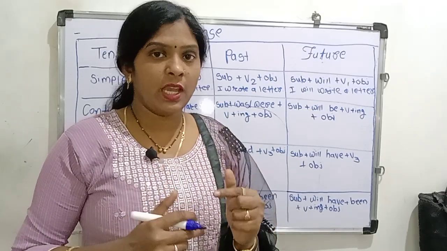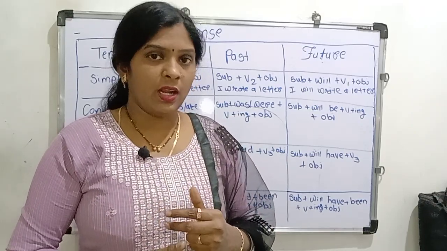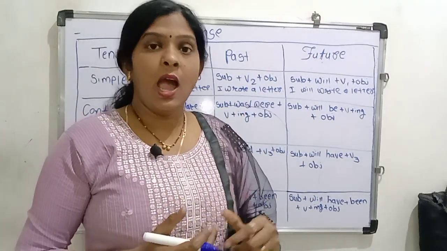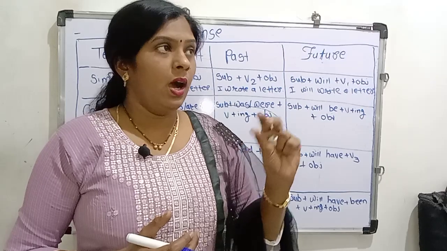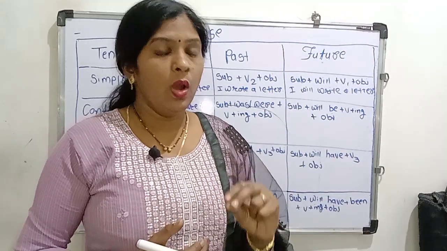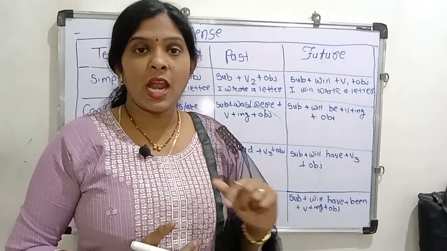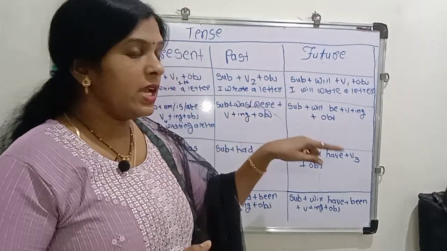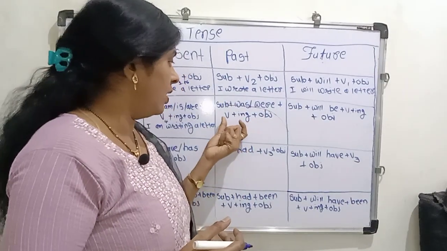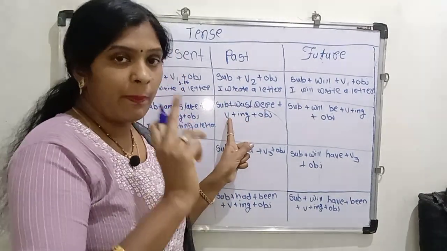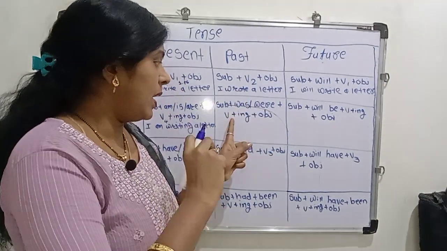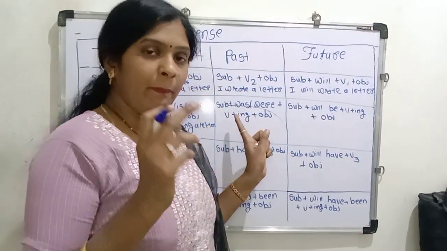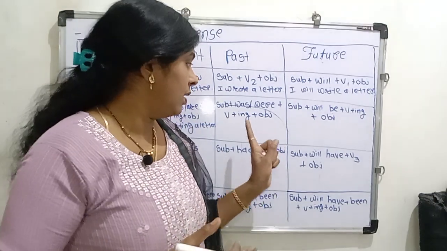When we use a third person singular subject, this time use was, and when using they, you, meaning a plural subject, this time use were. After the helping verb, we use the verb in the first form plus ing, the fourth form: write, writing, play, playing, help, helping.